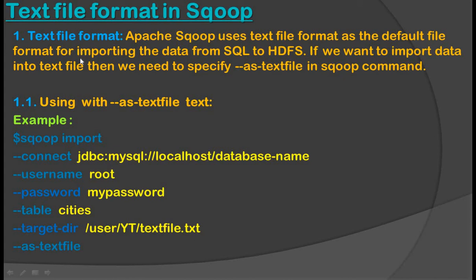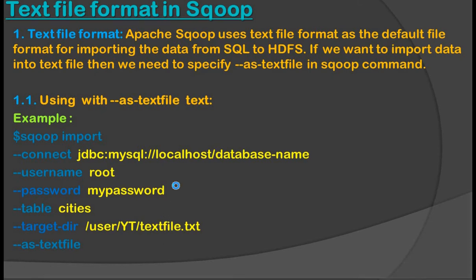In text file format, there are two ways: we can specify --as-textfile, or we can leave it out. First we are going to see it using --as-textfile. In this example we can see that I specify --as-textfile, so Sqoop will import the city data into this file and this file will work as a text file.